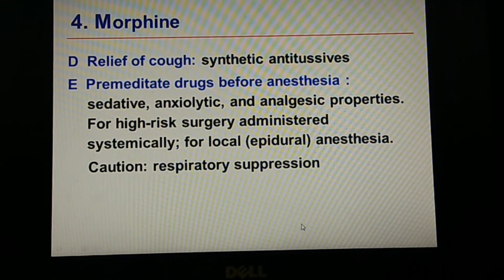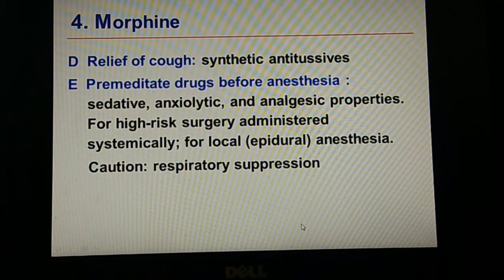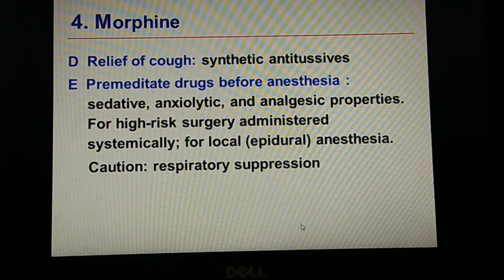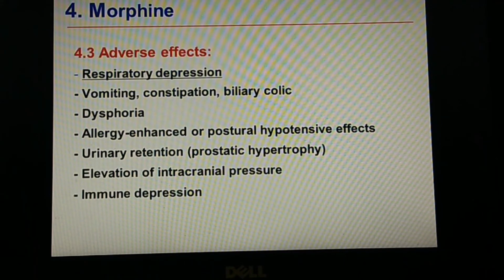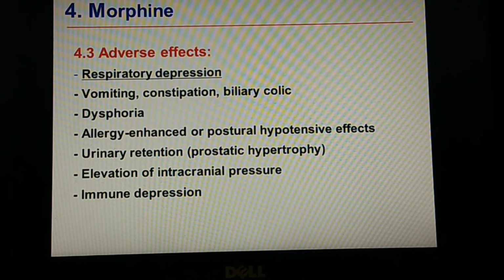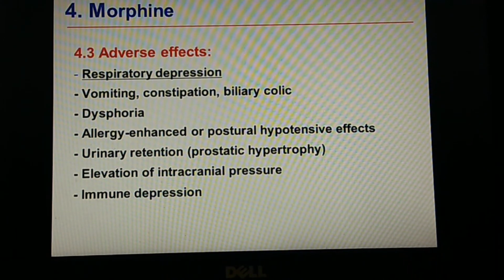For a high risk surgery, it may be administered systemically, or for local, we can go for epidural anesthesia. Patients who are suffering from asthma should avoid it, as morphine can cause respiratory depression. So what are the other adverse effects? That is respiratory depression, vomiting, nausea, constipation, biliary colic pain, and it may induce dysphoria and allergy.